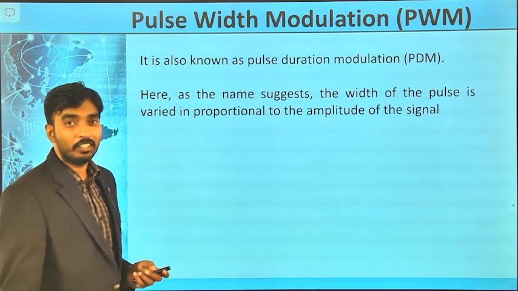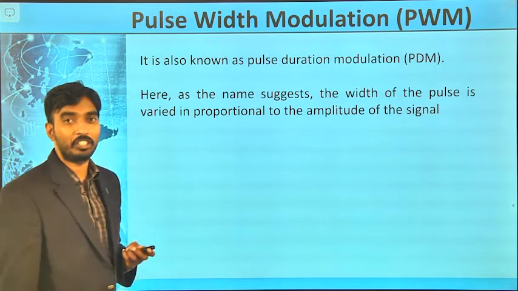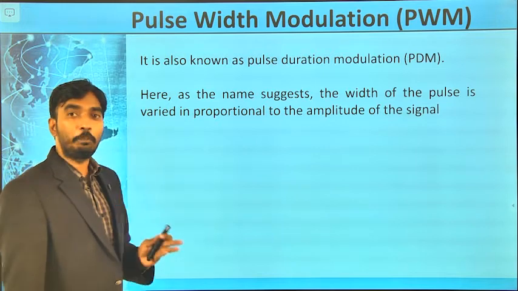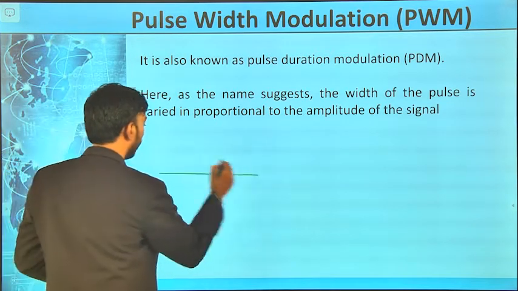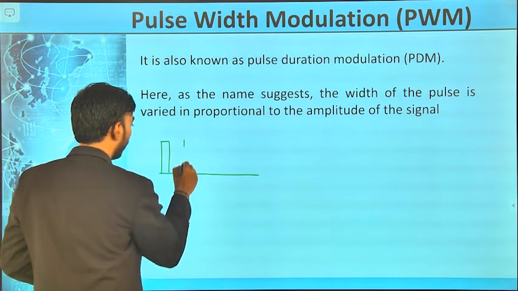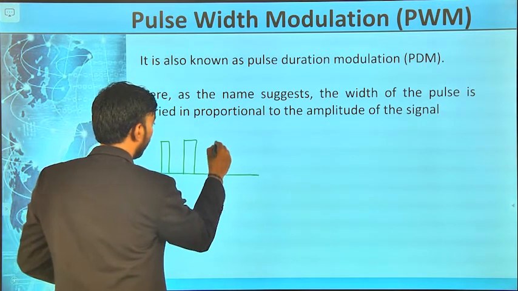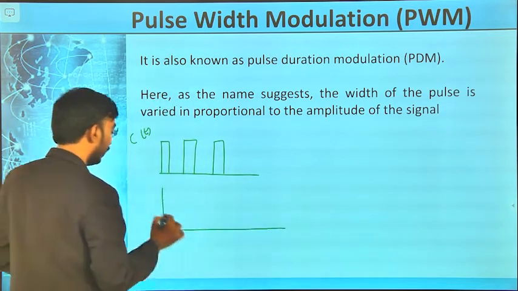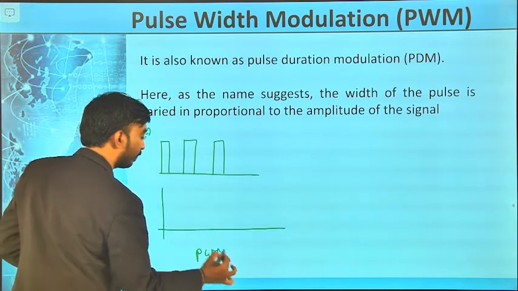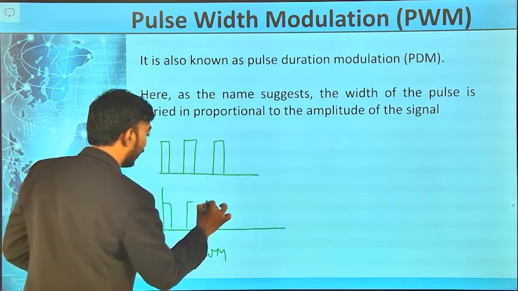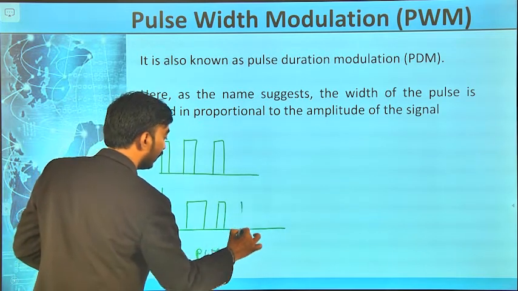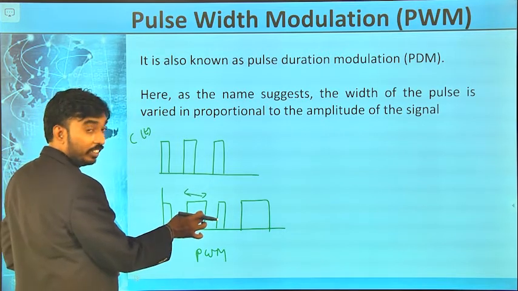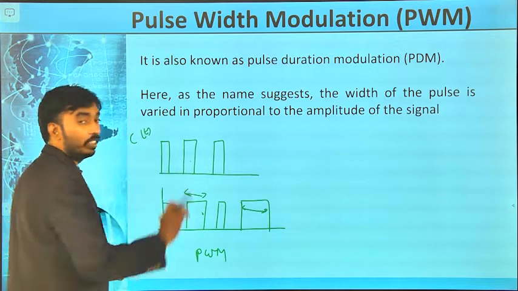Now, the next modulation scheme is pulse width modulation. It is also very simple. This is my carrier signal. Now, this is the PWM signal. The width of the pulse is varied, you can see. In the PWM signal, the width is varied compared to the carrier signal.